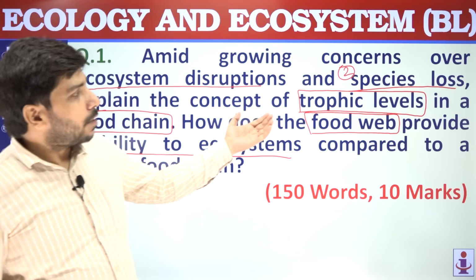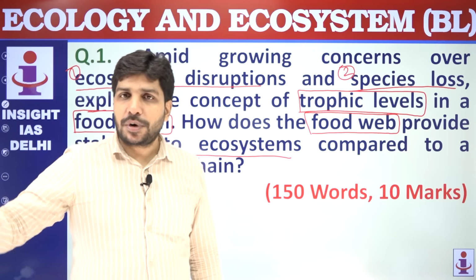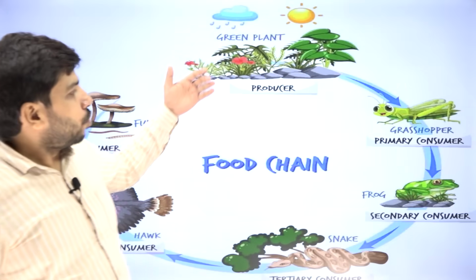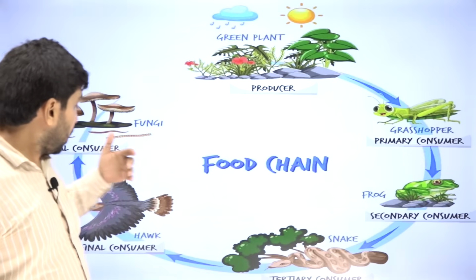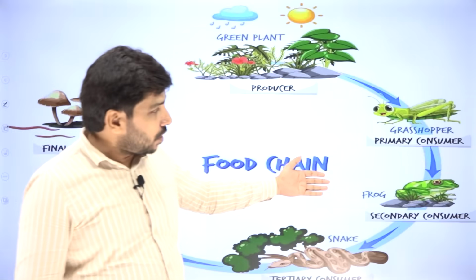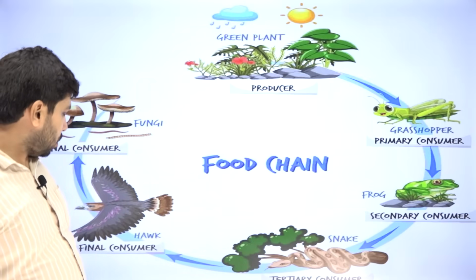You can also write about trophic levels in a food chain. Trophic levels are the different stages in a particular food chain. For example, consider this as a food chain. So this is one trophic level, consumers are the second trophic level, then decomposers are the next level. And in consumers itself, there are primary consumers, secondary consumers, tertiary consumers, and final consumers.